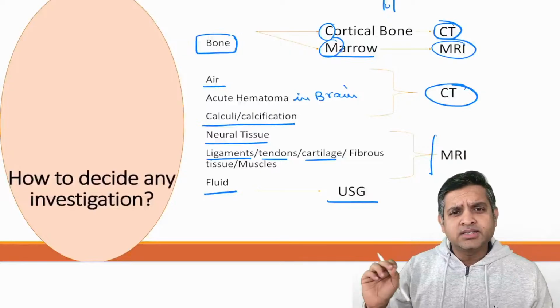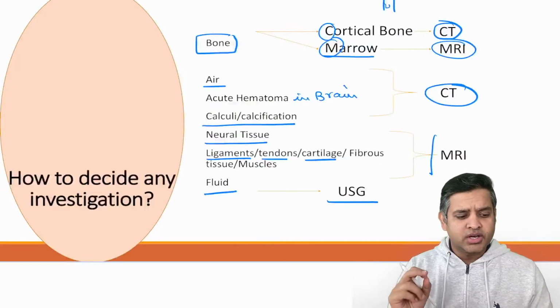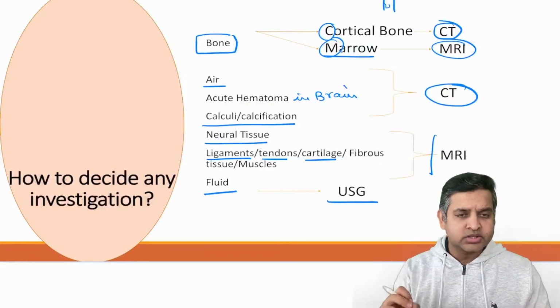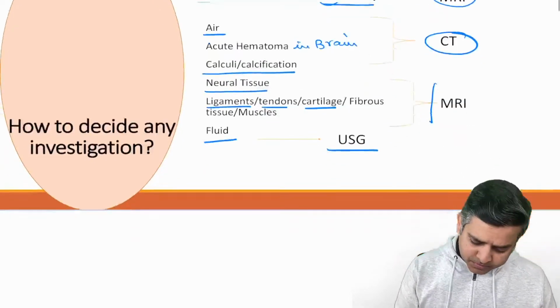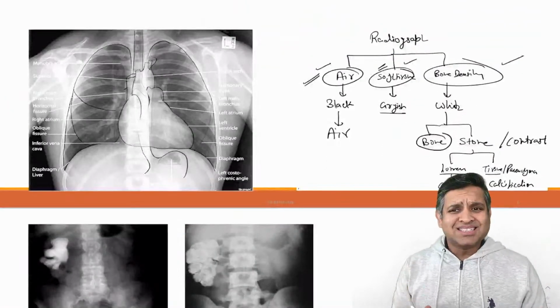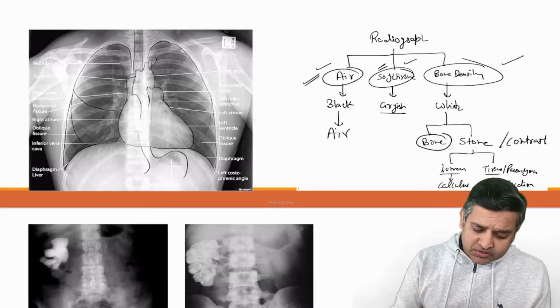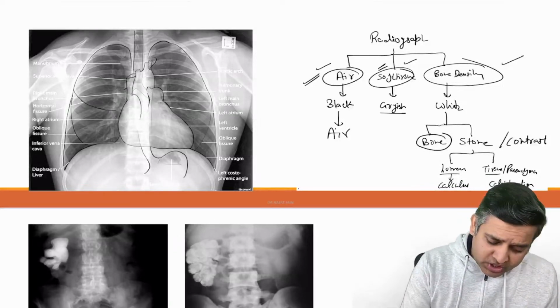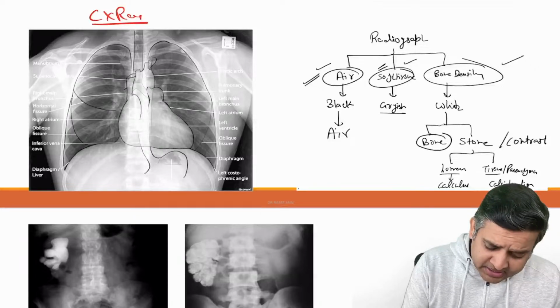You look at the disease, which tissue you want to see, and this flowchart or this slide is definitely going to help you. Now let us straight away move to the investigation. And the first investigation that we could see is a chest X-ray.